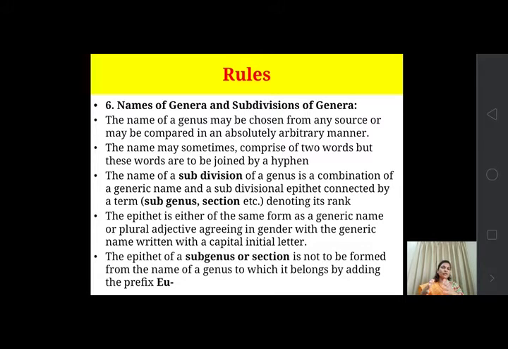The epithet of a subgenus or section is not to be formed from the name of the genus to which it belongs by adding the prefix eu. So the name of that subgenus, which belongs to that genus, should not be formed from the genus name by adding the prefix eu. This is the rule.